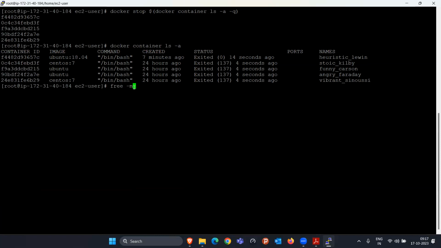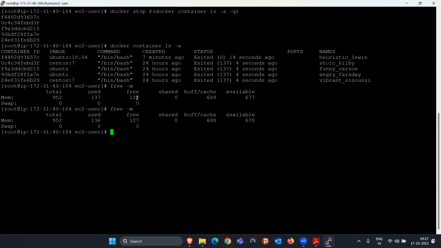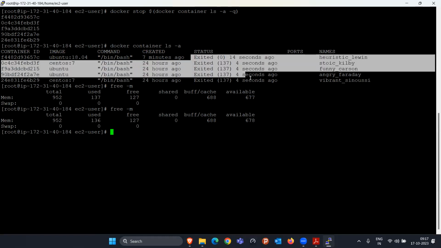Currently, let me show you one more thing. free -m is the command which will show the RAM utilization. Currently, how much RAM is free? 127 MB, right? If I run it one more time, 127 MB RAM is free. Okay, all the containers are in the stopped state.